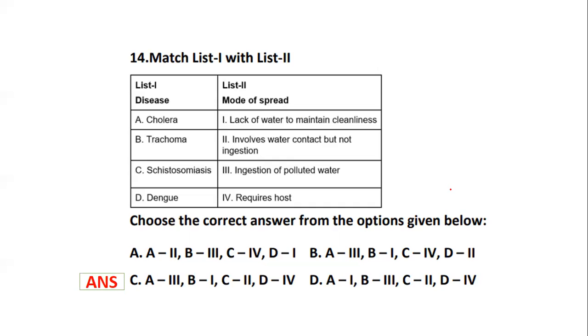Okay, so let's see. That is option number C. When we talk about cholera, that is basically polluted water. Trachoma is basically about lack of water to maintain cleanliness. Schistosomiasis basically involves water contact, and dengue is something which requires a host.